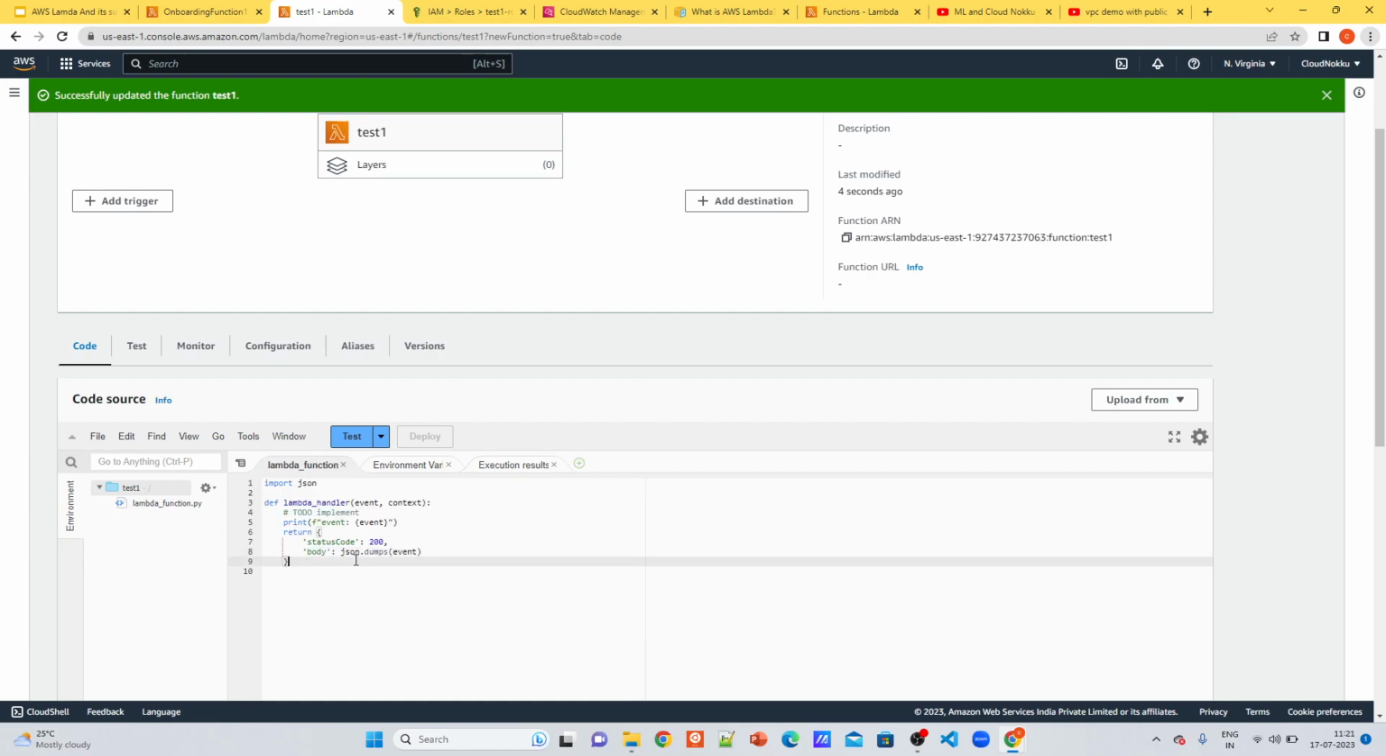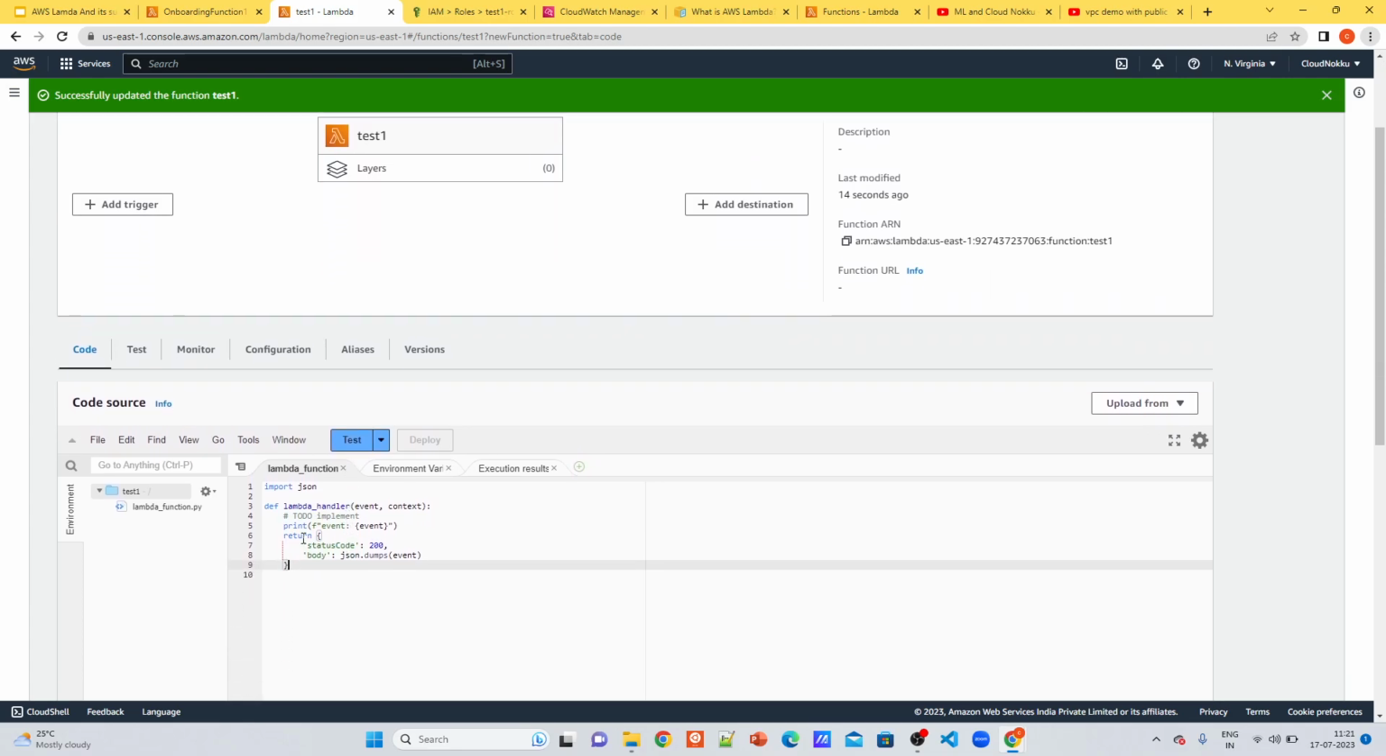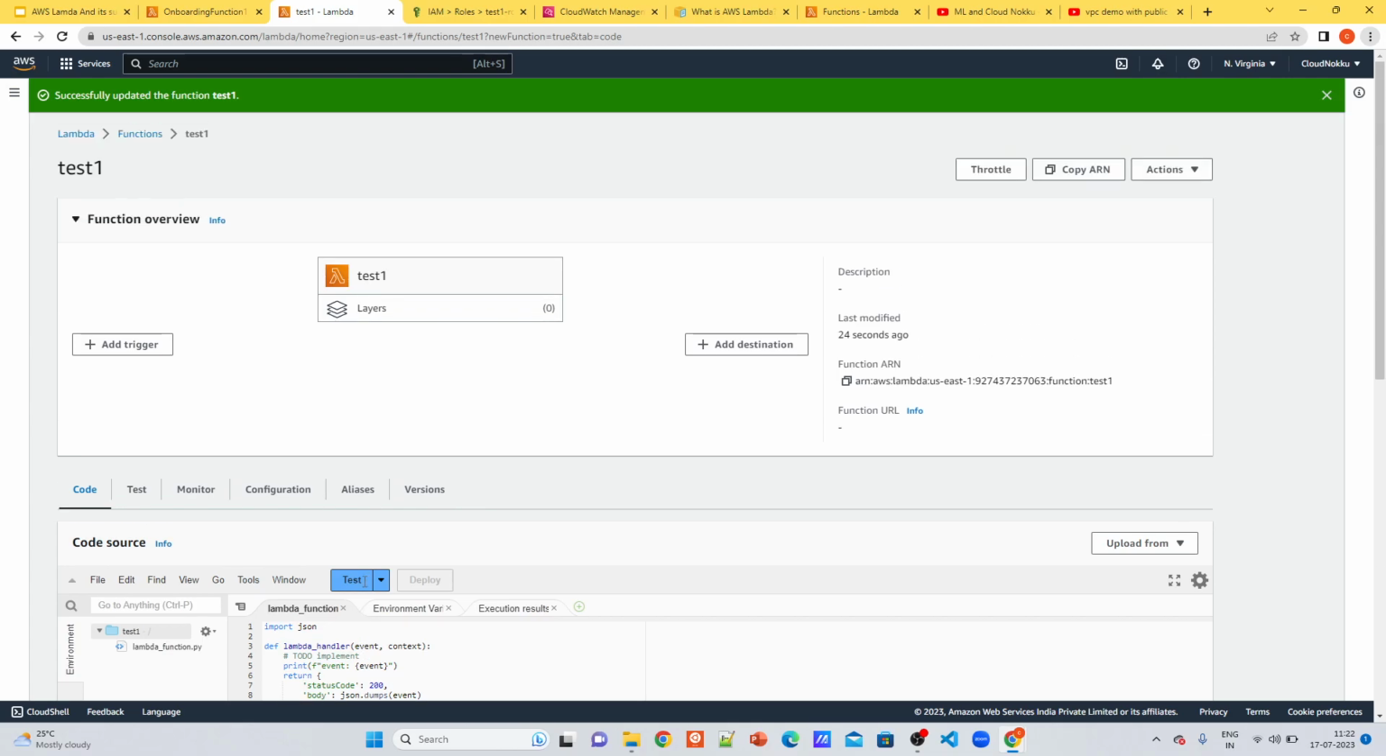This is how you can create a Lambda which takes input as an event and returns something, and you can use it in your applications.